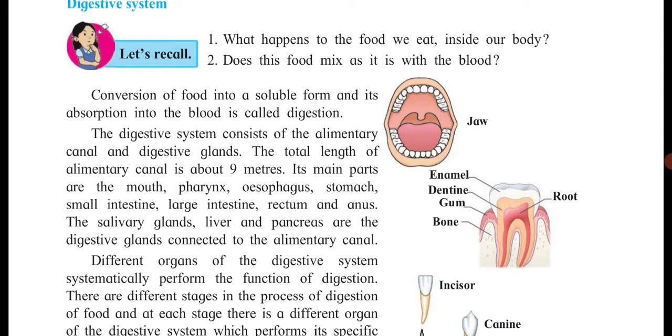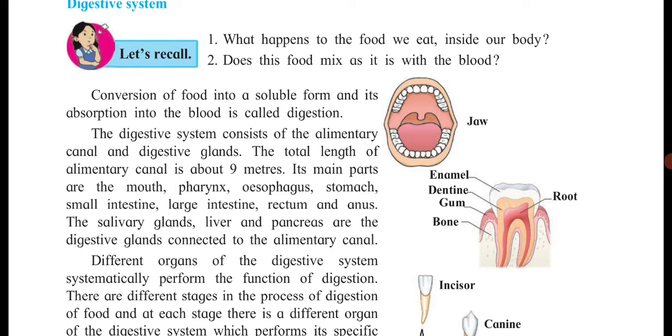In the stomach, acids like hydrochloric acid get mixed into the food, which is converted into the soluble form, and then it is passed to the small intestine, then the large intestine, and later the waste substance comes out in the form of excreta from the anus.